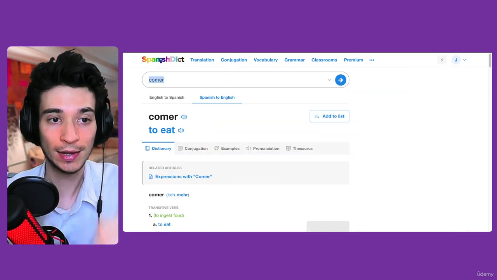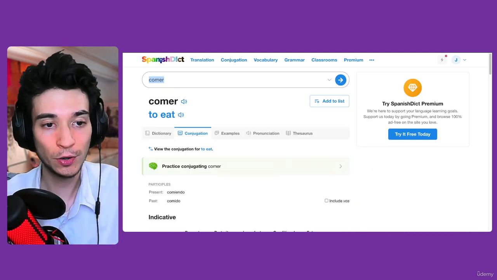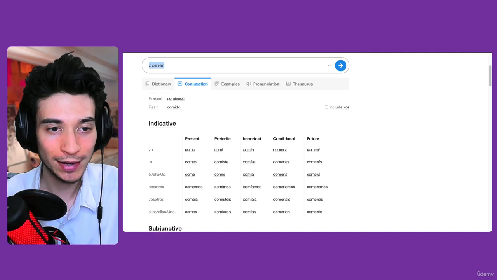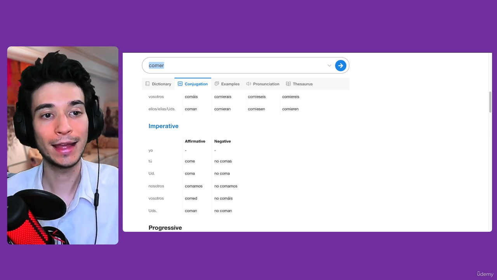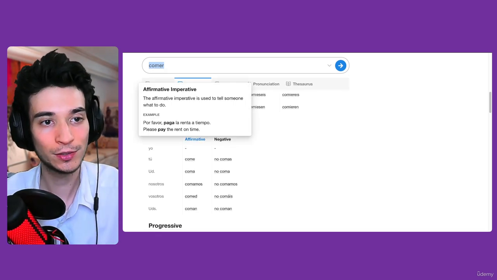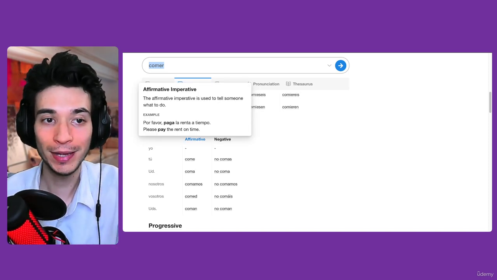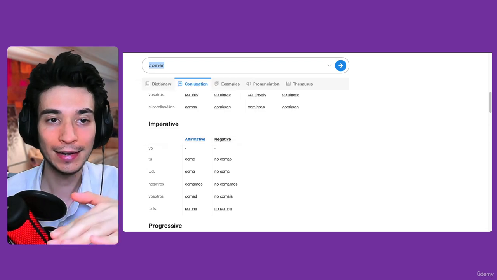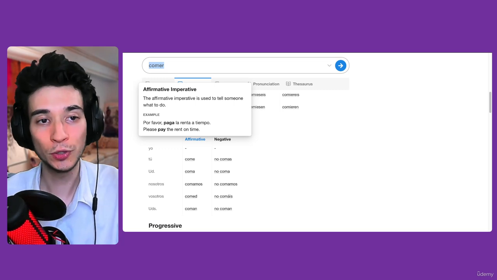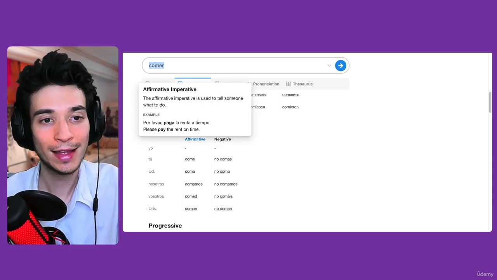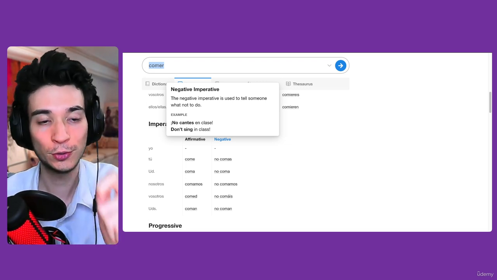means to eat. And then we go down to conjugation. And here we have the conjugations. We have to scroll down to the one that says imperative. Imperative means that you're telling someone what to do. And there are two types: affirmative, which means positive, and negative. Affirmative means that you're telling somebody what to do, and negative means that you're telling someone what not to do.